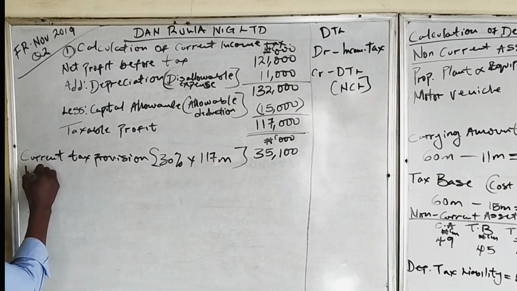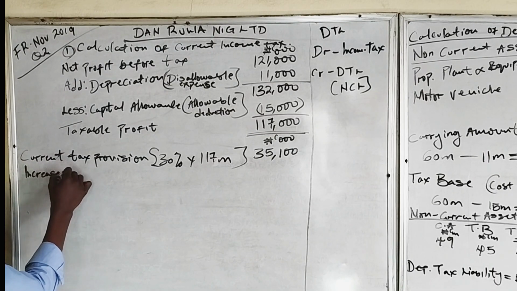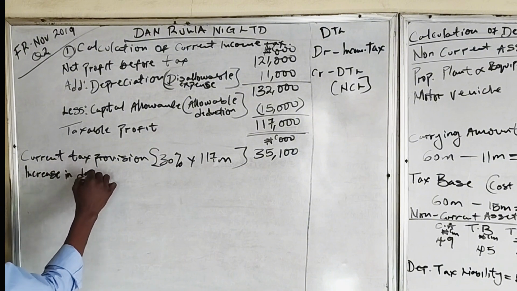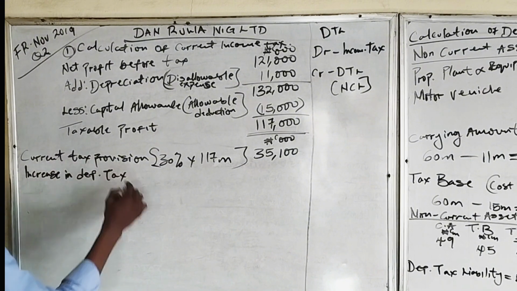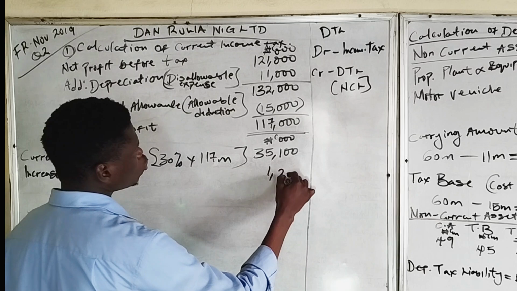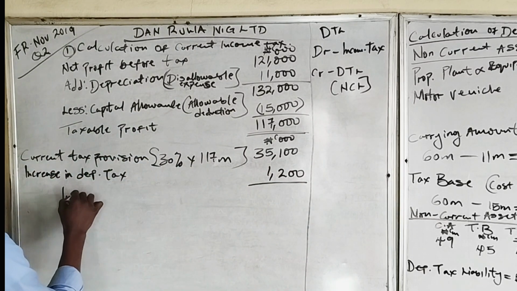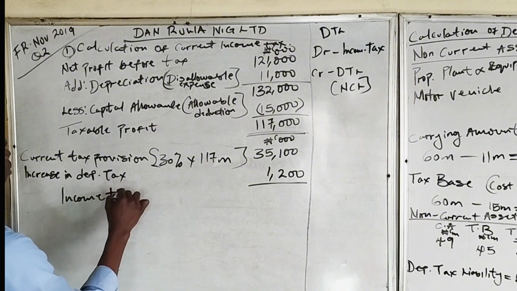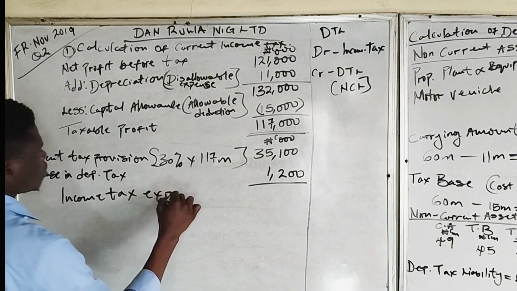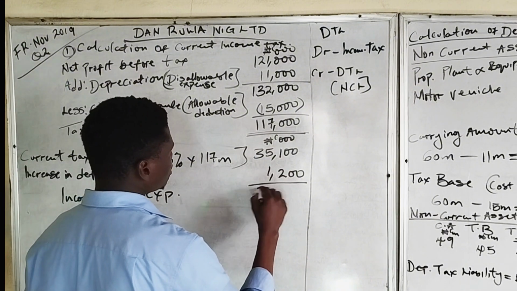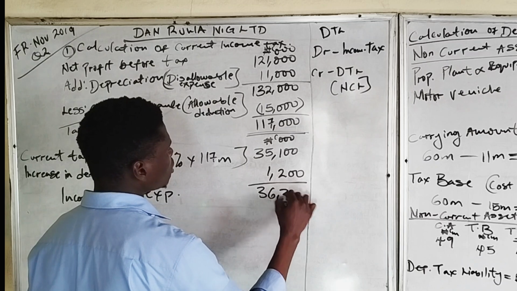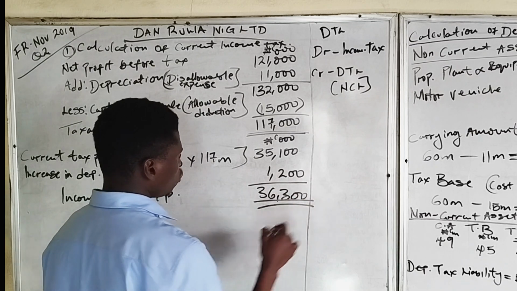So which is an increase in deferred tax, which is 1,200,000. So this becomes our total income tax expense, which will give us 36,300,000.